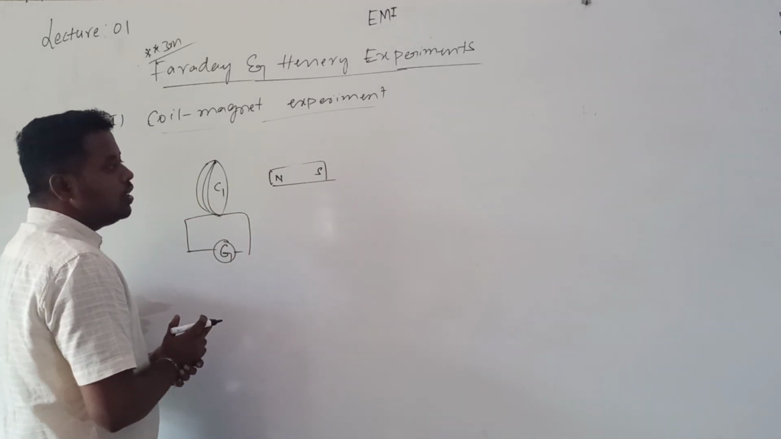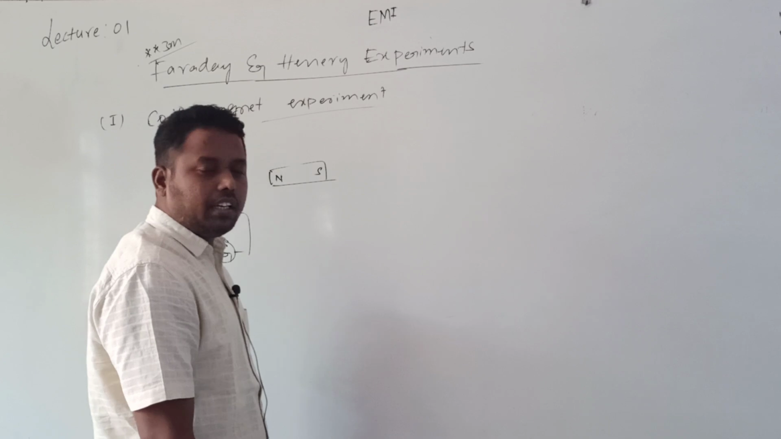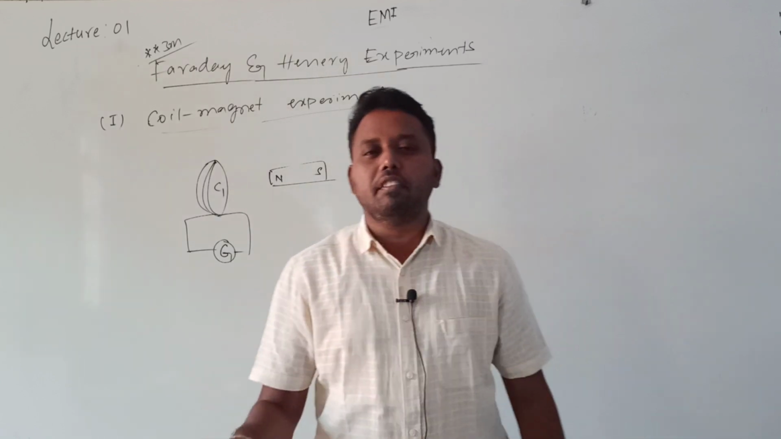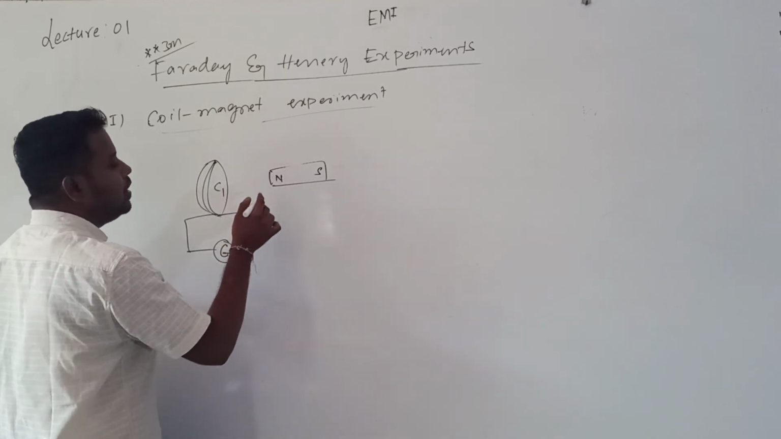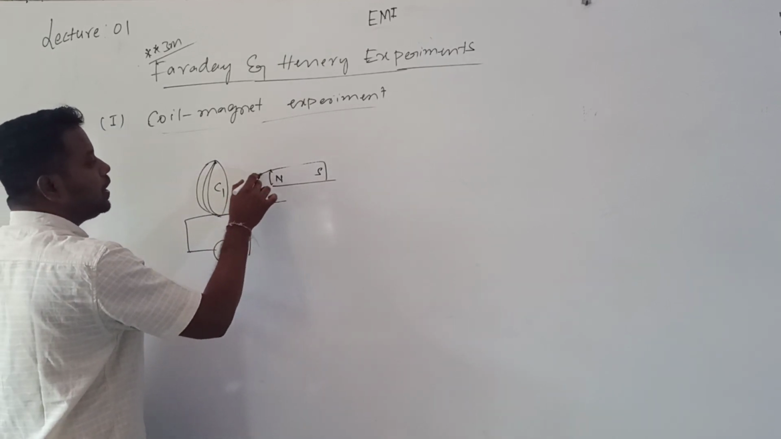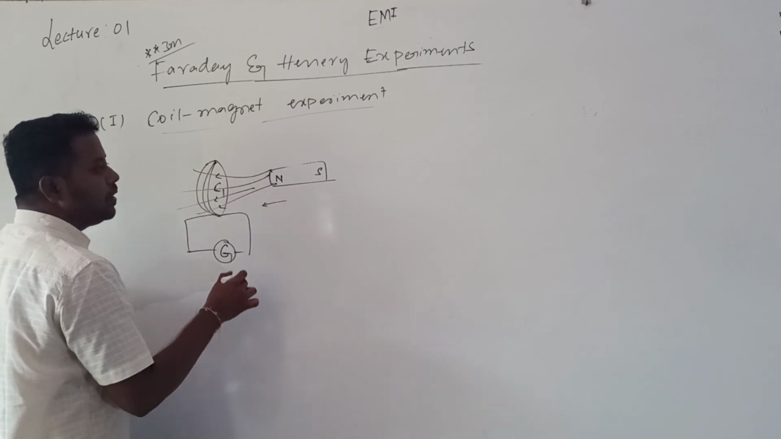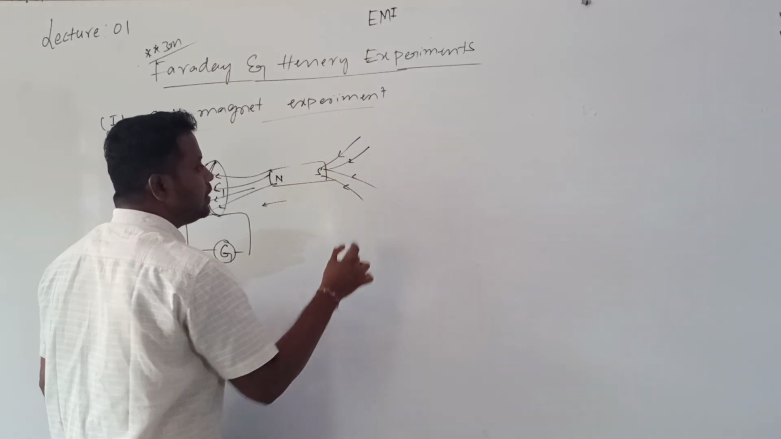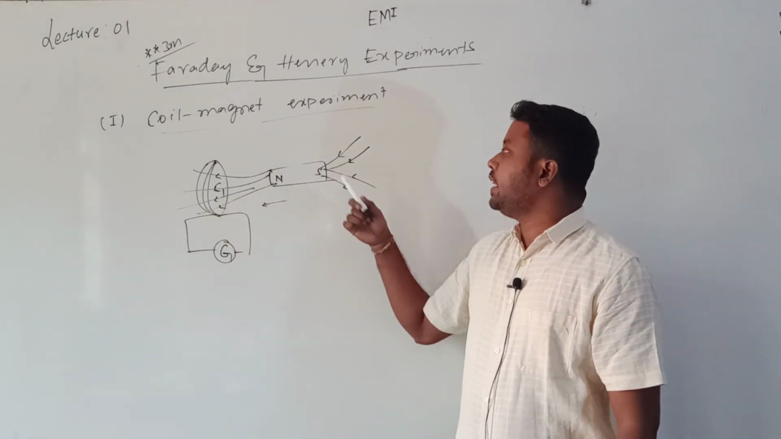Now they observed that whenever the bar magnet is at rest, there is no deflection in the galvanometer. The galvanometer shows deflection only whenever current passes. Now, if they started moving the bar magnet towards the coil, magnetic field lines will be there, and you need to mention the direction of the field lines. Outside, field lines come away from the north pole and enter into the south pole.